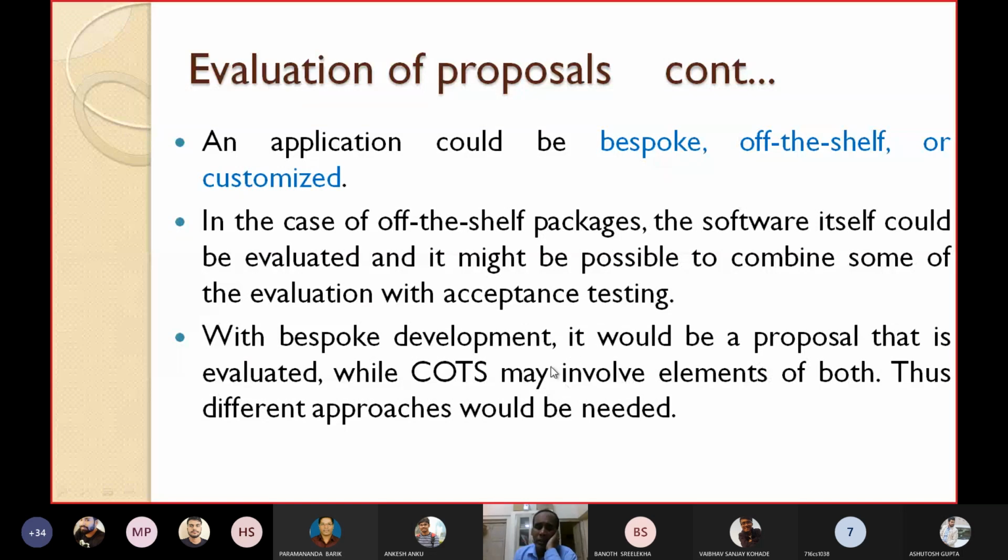And in the case of a course, that means it may involve elements of both: elements of off-the-shelf packages as well as elements of bespoke development. Thus, different approaches would be needed.